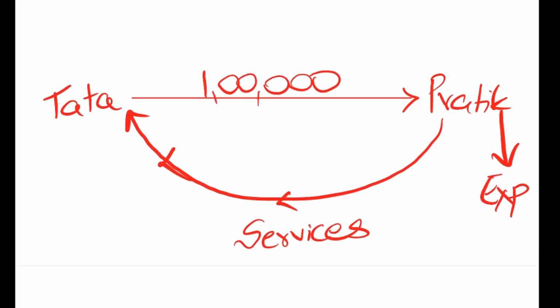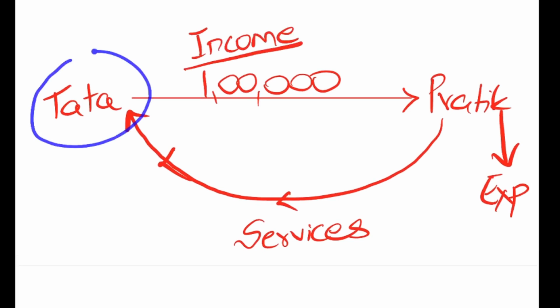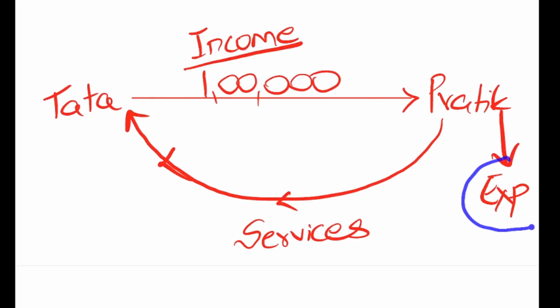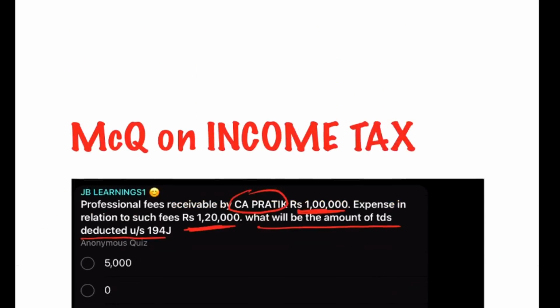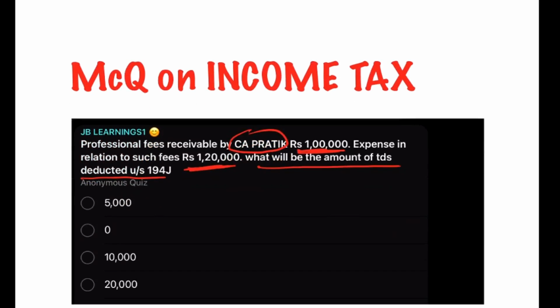So for Pratik, this 1 lakh is income. I am going to receive this income from Tata. But for earning this income, I have to incur a few expenses. And interestingly, in the question, the expenses are more than the income, at 1,20,000. Now, the question says, in such a situation, what would be the amount of TDS deducted under section 194J?